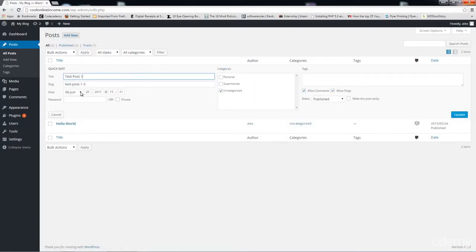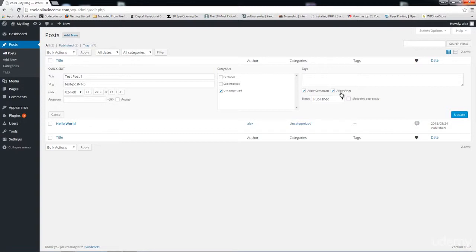First of all, I can actually change the date this post was published. I can go back and say 2nd of February, maybe make it the 14th of February 2013. It's Valentine's Day, and I can change the time as well. Alright, I can do that. I can also change the category down here. I can allow comments, and I can allow pings as well.